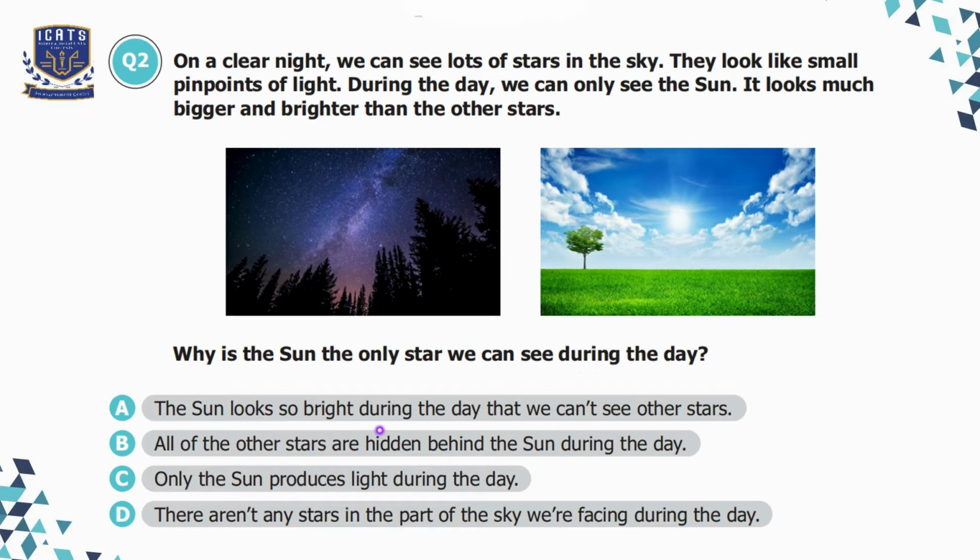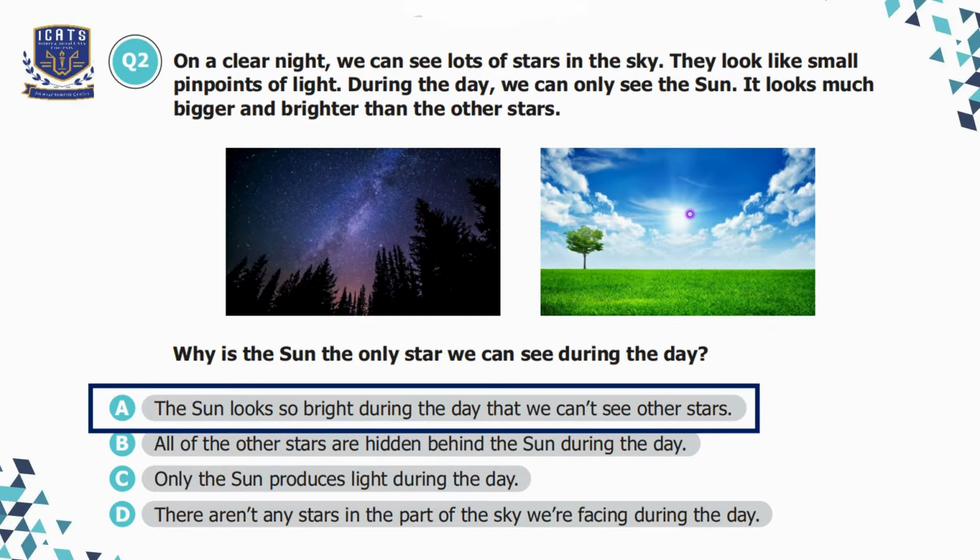Option A. The Sun looks so bright during the day that we can't see other stars. Option B. All the other stars are hidden behind the Sun during the day. Option C. Only the Sun produces light during the day. Option D. There aren't any stars in the part of the sky we are facing during the day. So here, during the day all the stars and the Sun remain in their own places, but the Sun is so bright during the day that we can't see the other stars. So I'll choose option A here.